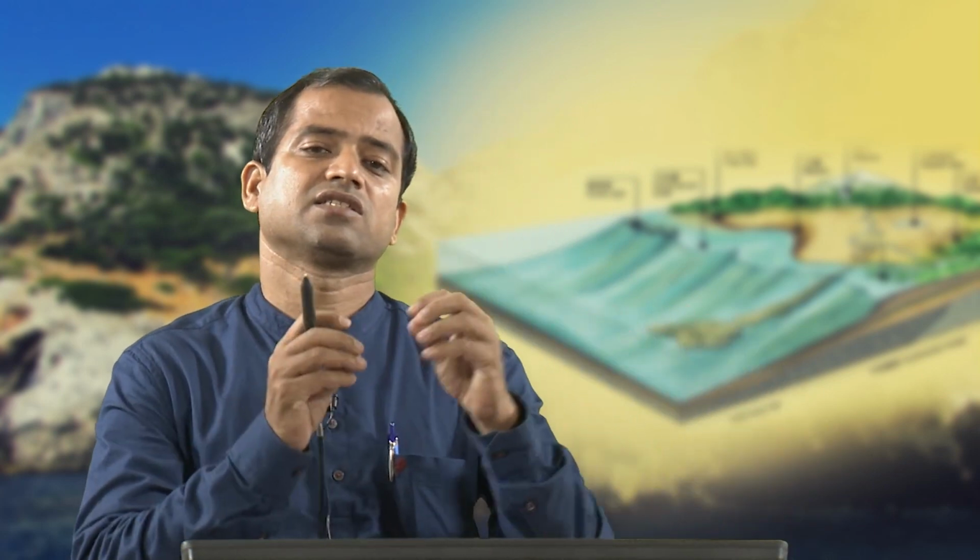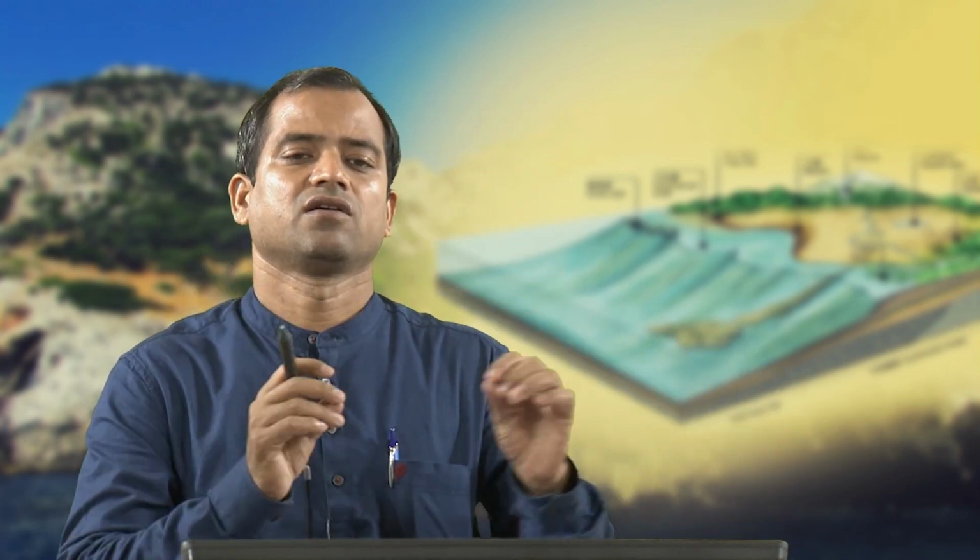Okay. Two types of chemical weathering we can expect: one is congruent weathering, another is incongruent weathering. Congruent weathering means a rock which is getting weathered uniformly.